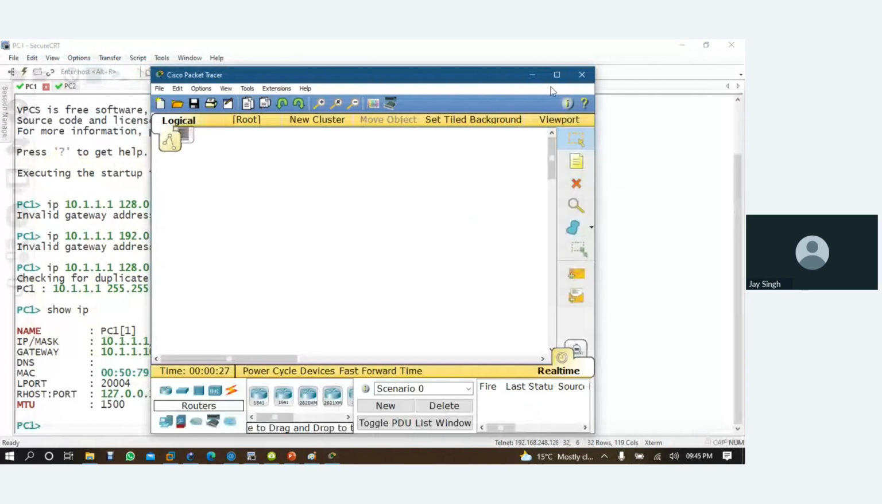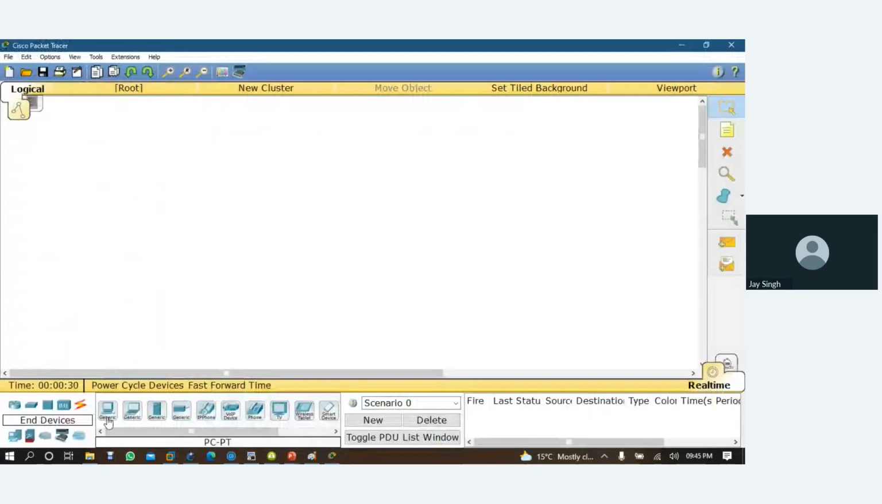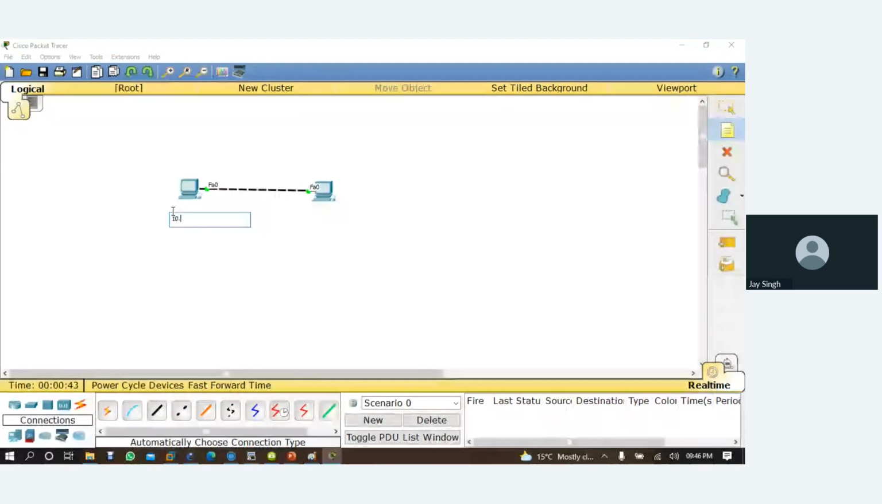Suppose here, I'm taking one computer, a second computer, and let's connect both computers together. Okay, and here I'm using one IP address as I told you, 10.1.1.1, and the subnet mask is this. And here I'm using one IP address 10.1.1.2, and the subnet mask is 128.0.0.0.